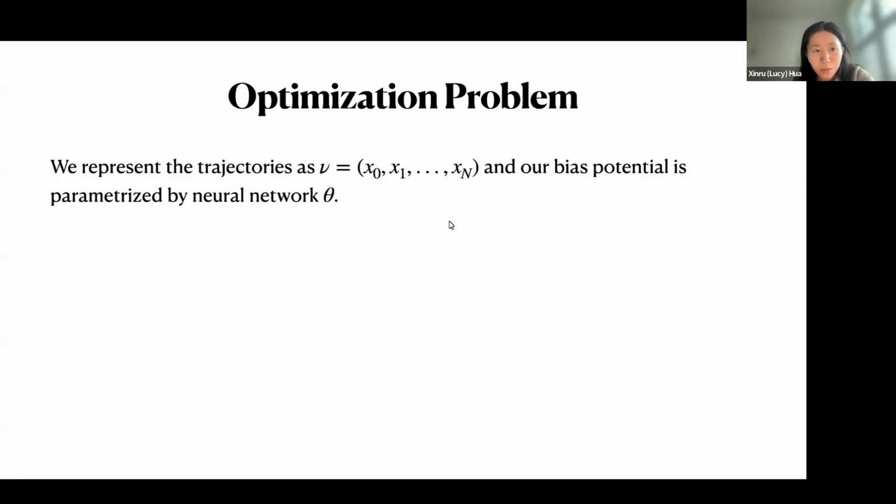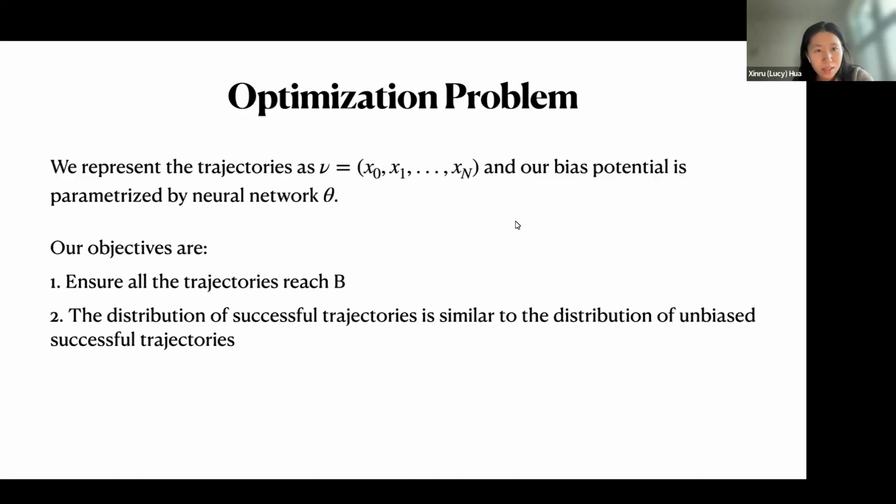In our simulation, we represent the trajectories as nu, which is from x0 to xn. It's the position of the molecule at each time step. And n is the deadline that we give to the molecule. So we are interested in the rare event that the molecule moves from A to B before a time deadline. And our bias potential is parameterized by a neural network theta. Theta represents the parameters of the neural network.